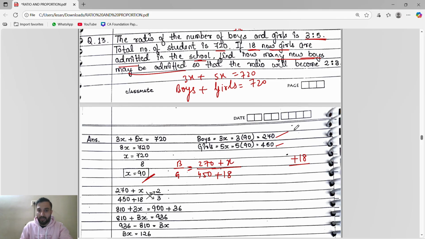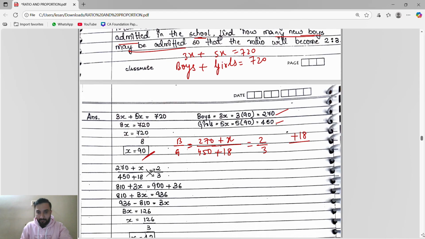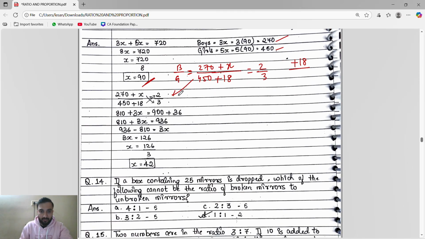So the ratio will become 2 is to 3. See guys, the same thing. So 270 plus x, what will it become? It will become 270 plus x divided by 450 plus 18, which is 468, equals 2 by 3.